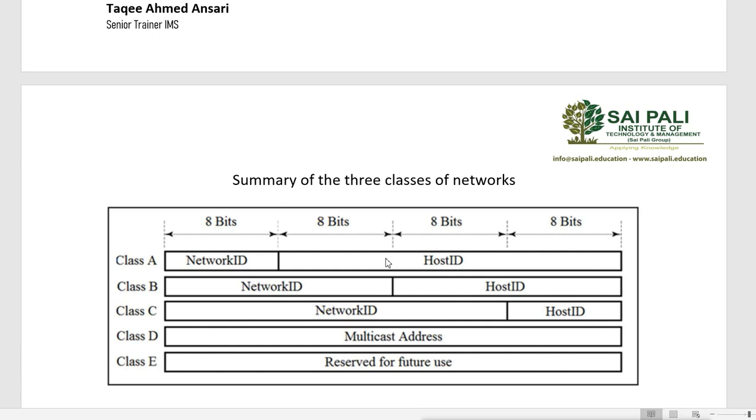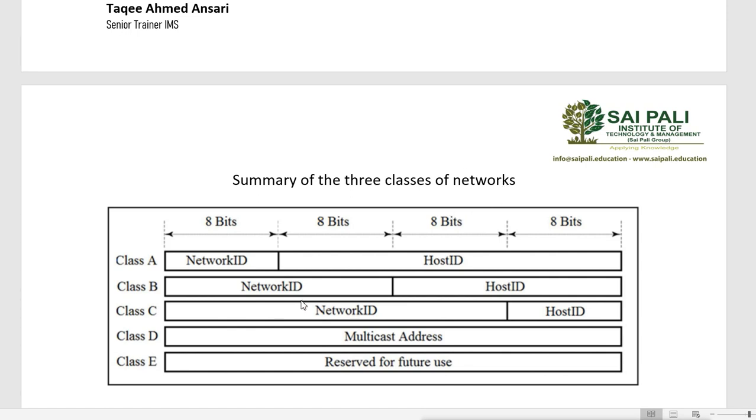When the network ID is the same across 2, 3, 100, 200 or 1000 machines, they are considered a single network, with different host IDs. But if you have 100 machines with one network ID and 100 machines with a different network ID, that means there are two networks.